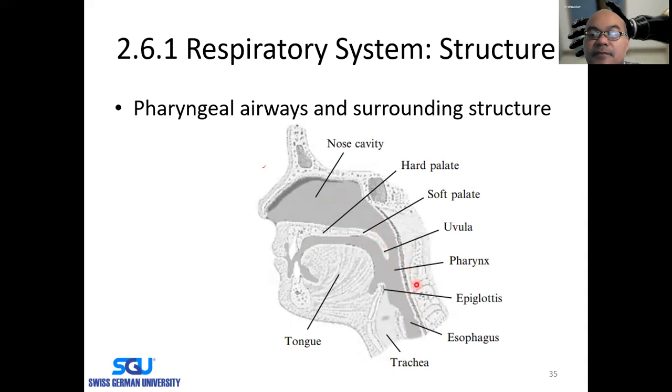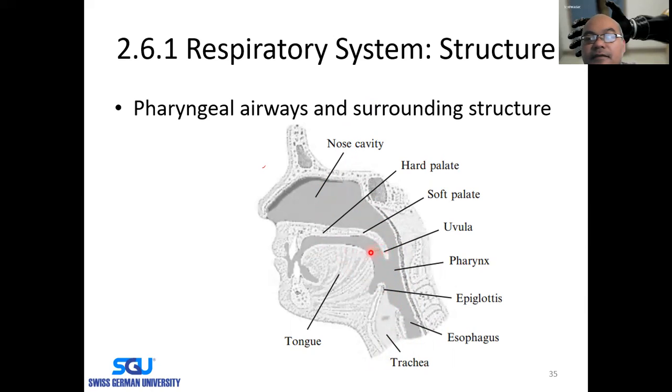Then they will share the same system here. At this level, the pharynx, then the esophagus, and this will be the digestion system. Then the trachea goes into the respiratory system.